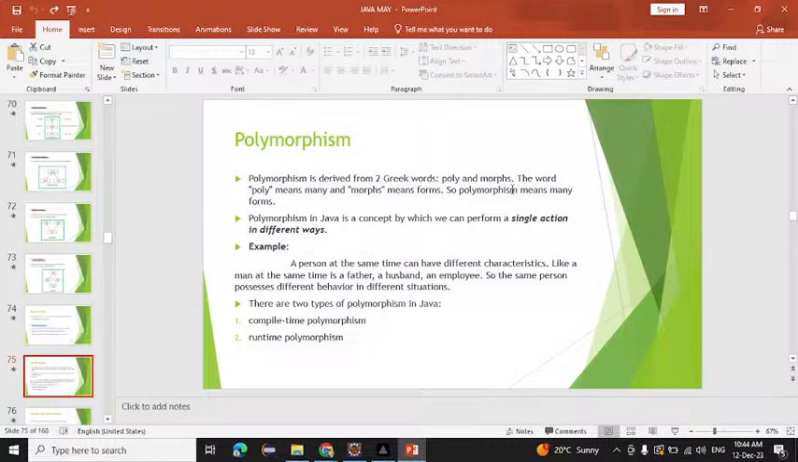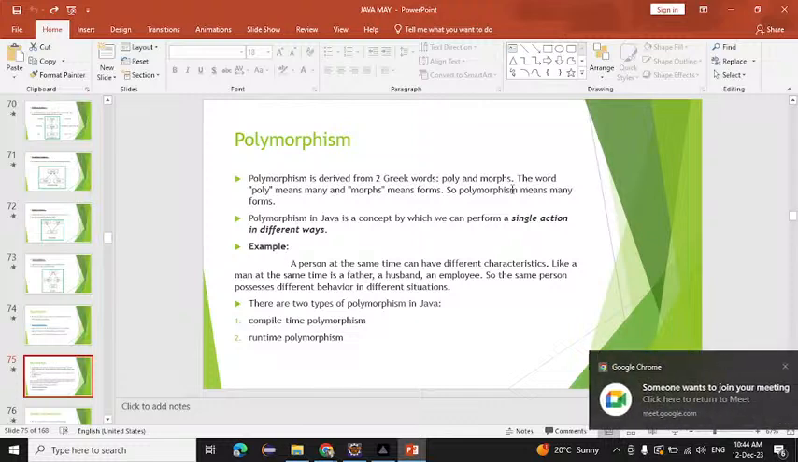After that, let's take a real life example. I told you that whenever we learn any pillar of OOPS, we take an example from real life, because every pillar of OOPS depends on real life. Polymorphism is also based on real life. So a man can be a father, a man can be a son also, and a man can be a doctor also.